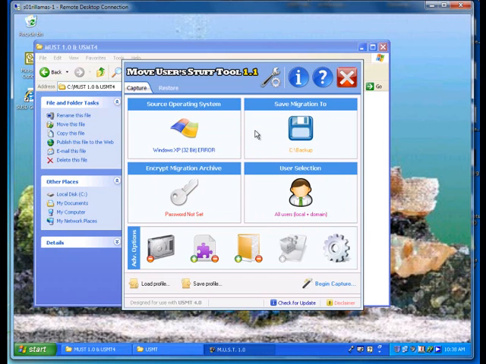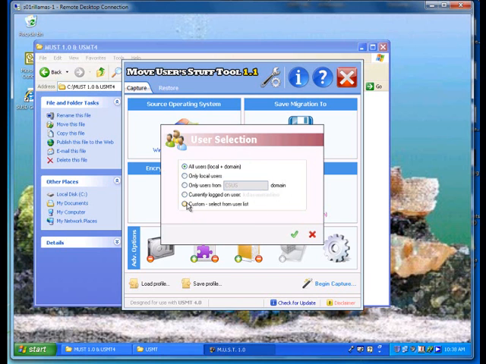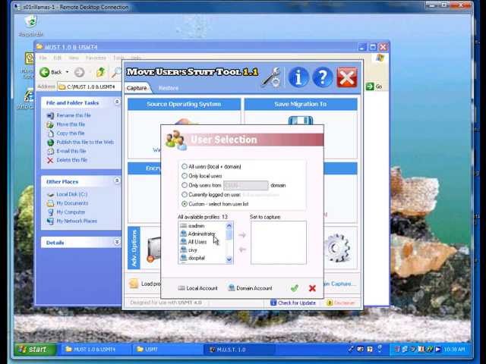So basically, here's the console for it. It shows that it's going to back it up to the local C drive under a folder called backup, and that's pretty sufficient. You know, you could direct it to some other file, but this works just as well. Down here, we're going to pick the users that we want to migrate, and I usually use the custom level. So you can migrate all these users or just specific ones. I would suggest we just move the users that are currently using the computer that you're migrating. So we'll pick CIV there.